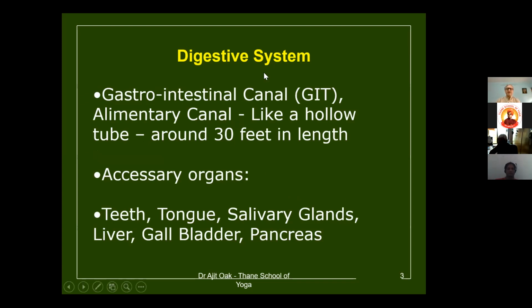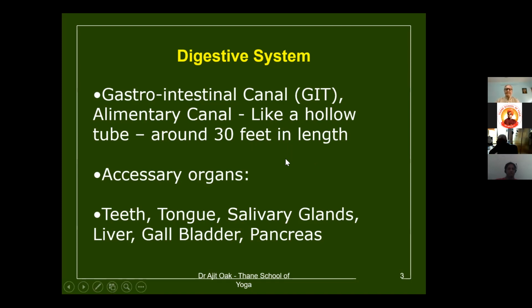The digestive system has two aspects. The main aspect is the gastrointestinal canal, a hollow tube which starts from the mouth and ends at the anus. That's why it's also called the GIT. It is around 30 feet in length, or even more, from the mouth to the anus. It is so wonderful. Our height is 5.5 to 6 feet, but this tube is more than 30 feet in length.